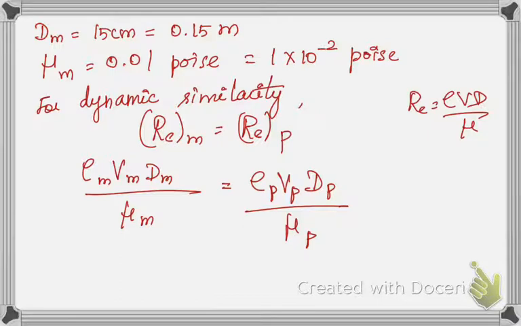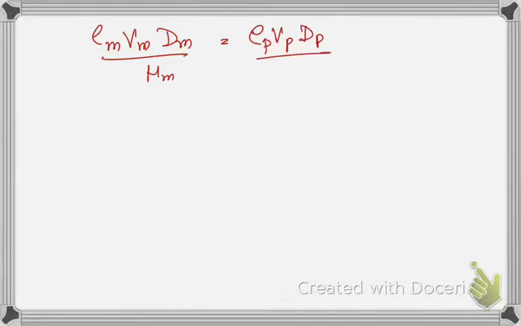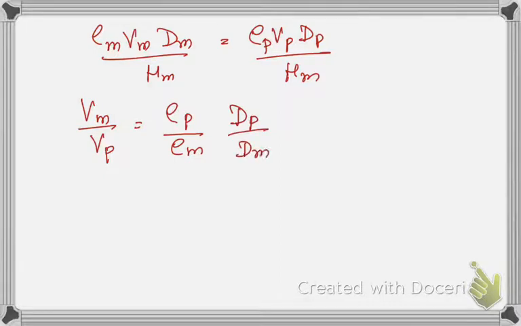What do I have to calculate? I have to calculate the velocity. I am going to rearrange this. Because I have to calculate the velocity, I'll bring this Vp alone to the left hand side and all the terms to the right hand side. Rho m Vm dm by mu m will be equal to rho p Vp dp by mu p. So Vm by Vp, I am bringing this Vp here, is rho p by rho m, dp by dm, and here alone it changes to be mu m by mu p.